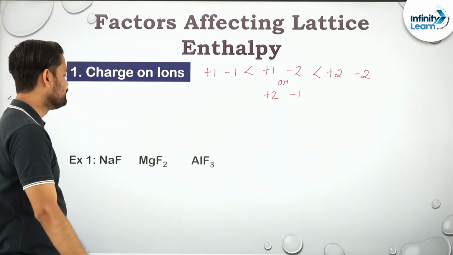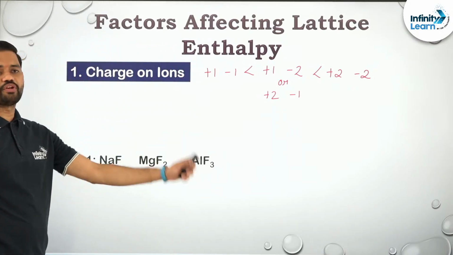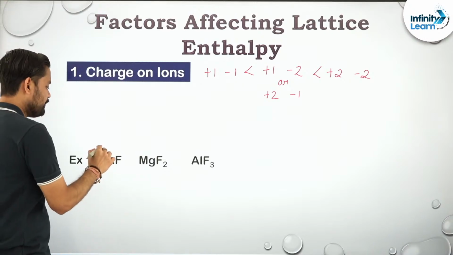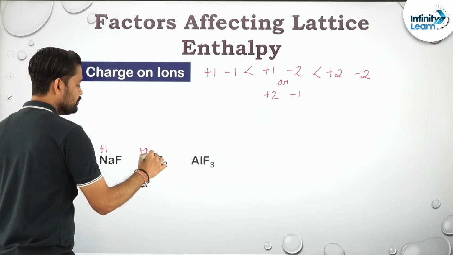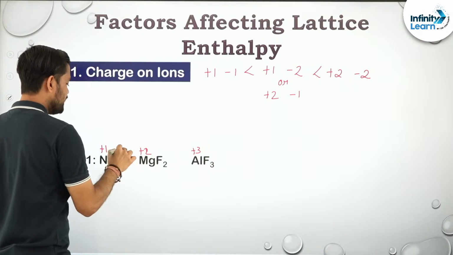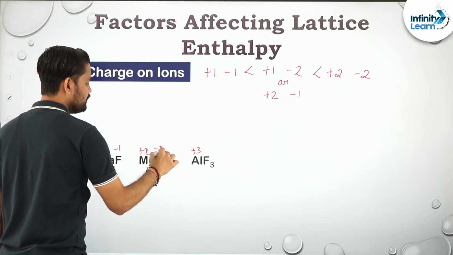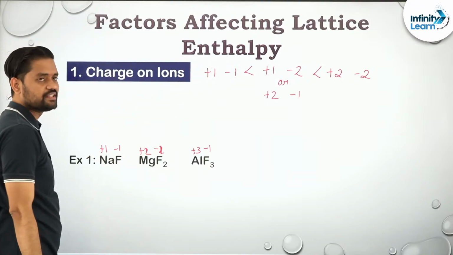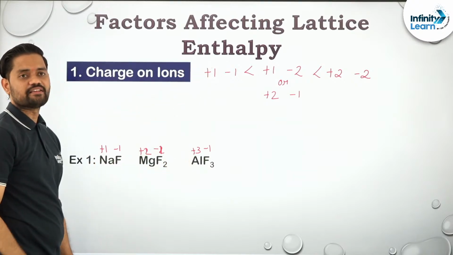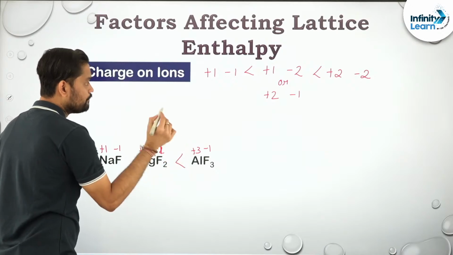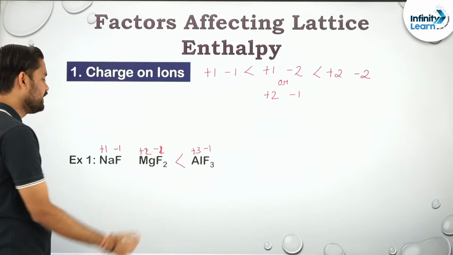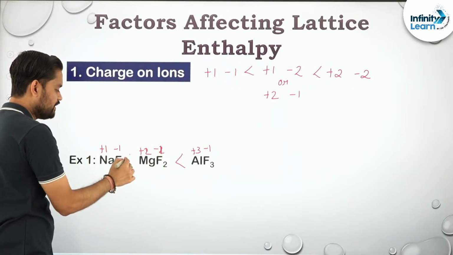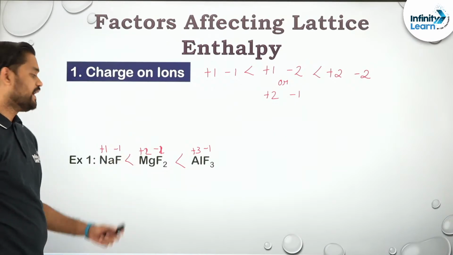Just to give you an example, let us take sodium fluoride, magnesium fluoride and aluminium trifluoride. So यहाँ पे +1 +2 and +3, and this is -1 -1 and -1, right? So as I said, with that particular equation, can I say that AlF3 का सबसे ज़्यादा होना चाहिए, bond enthalpy, right? और basically lattice enthalpy, and then magnesium fluoride का, ठीक है, and the least one is what?